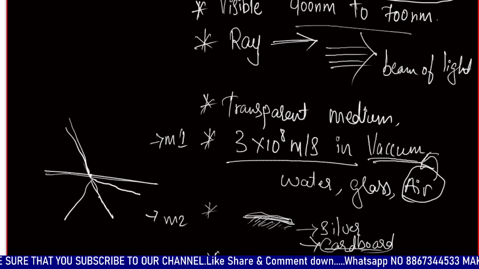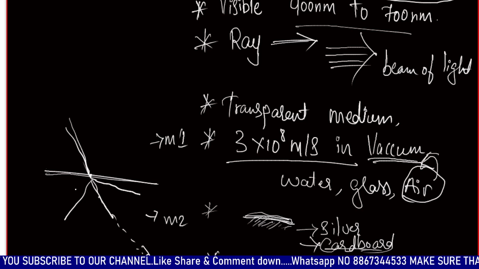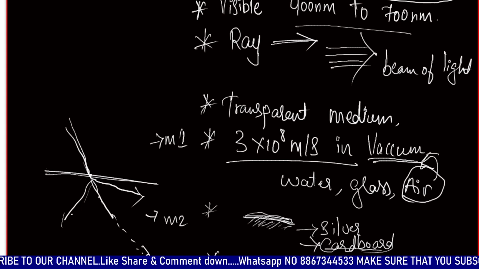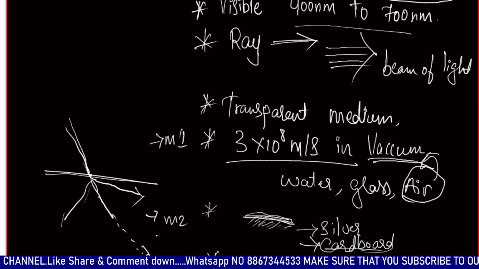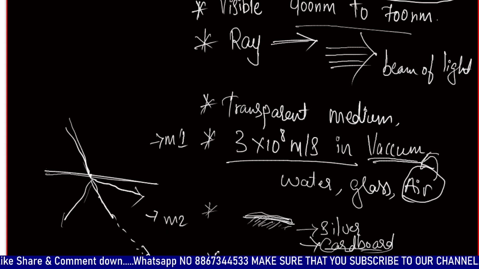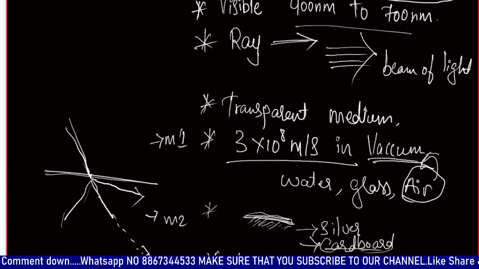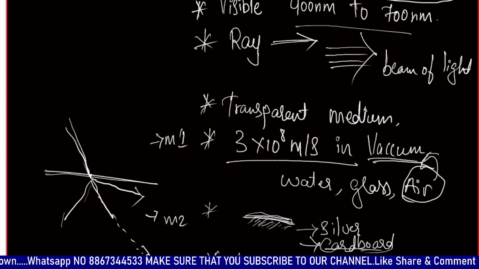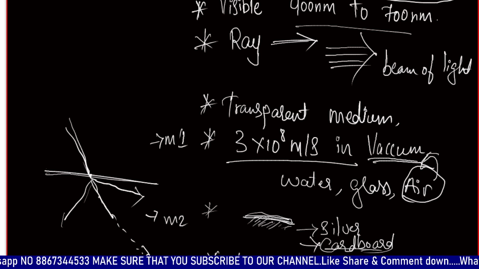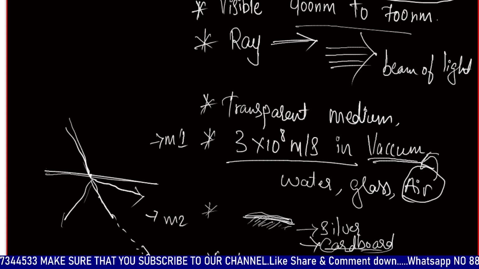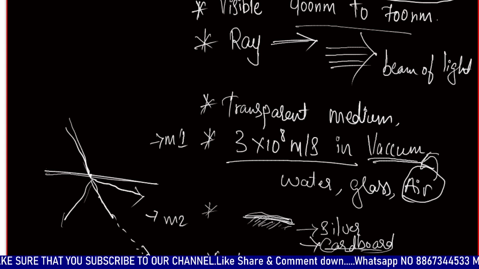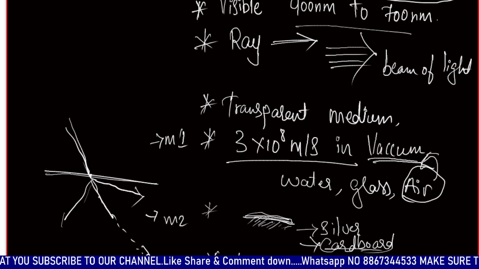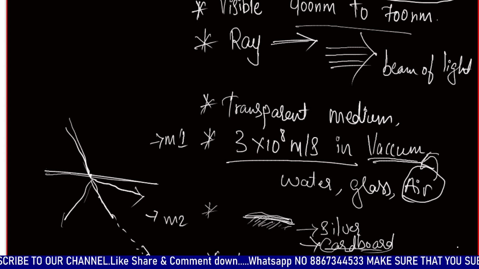It's not exactly in this path, it deviates whenever it passes from one medium to another medium. So light has a tendency to deviate its path when it travels from one medium to another. Okay, so these are the properties of light.